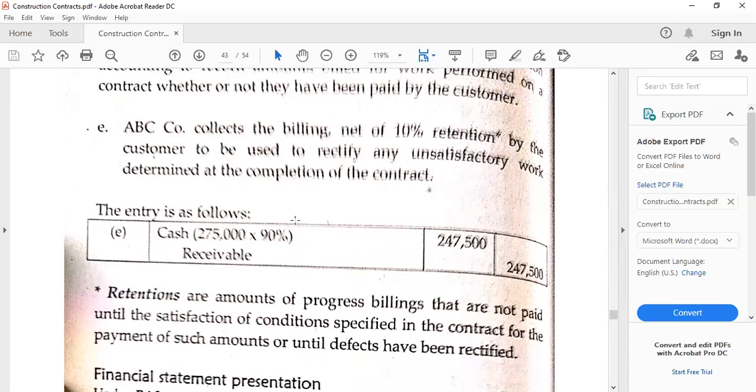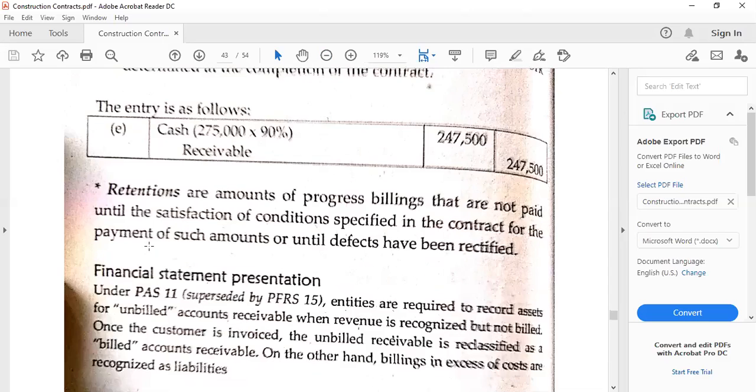So it's possible that the progress billings are not to be paid completely because certain conditions attached or specified in the contract will have to be complied with before the customer will pay to us. I would say us because again, we are assuming here that we are the seller. So that's why this is 90% because of the 10% retention. So debit cash and credit receivable.